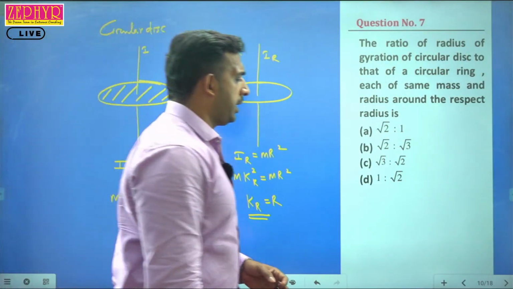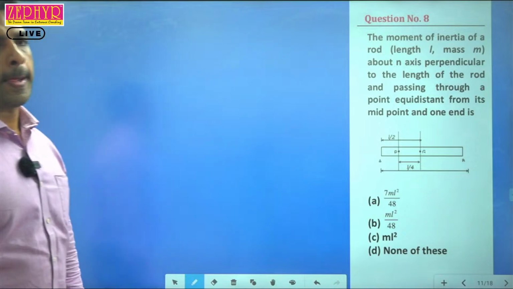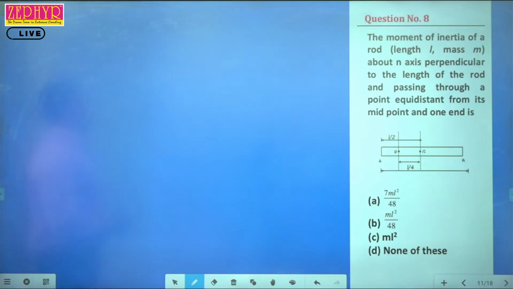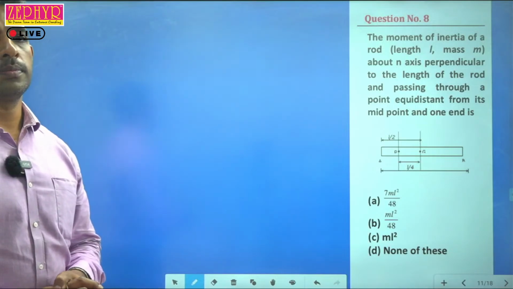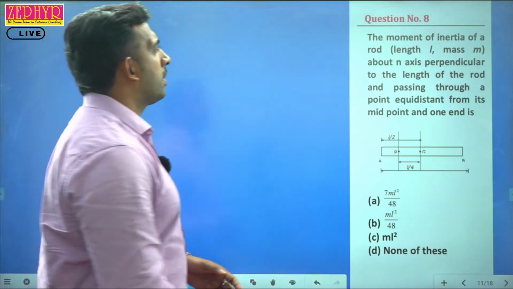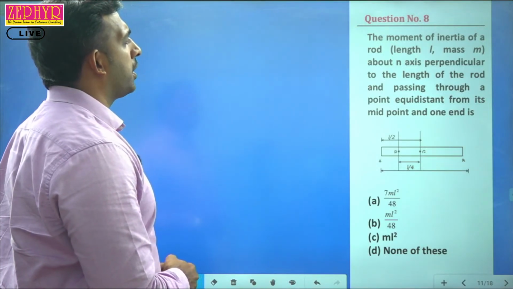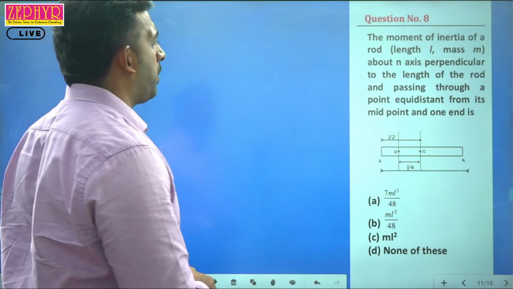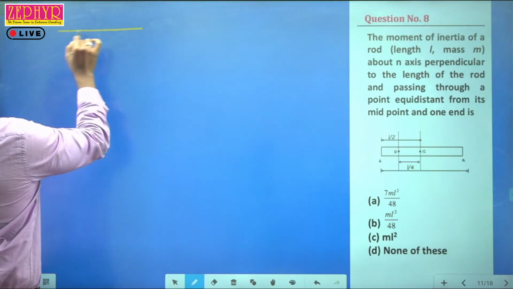Next, we will see question number 8. The moment of inertia of a rod of length L, mass m, about an axis perpendicular to the length of the rod and passing through a point equidistant from its midpoint and one end is? So we need to understand the moment of inertia for a thin rod. We are considering a thin rod like this.